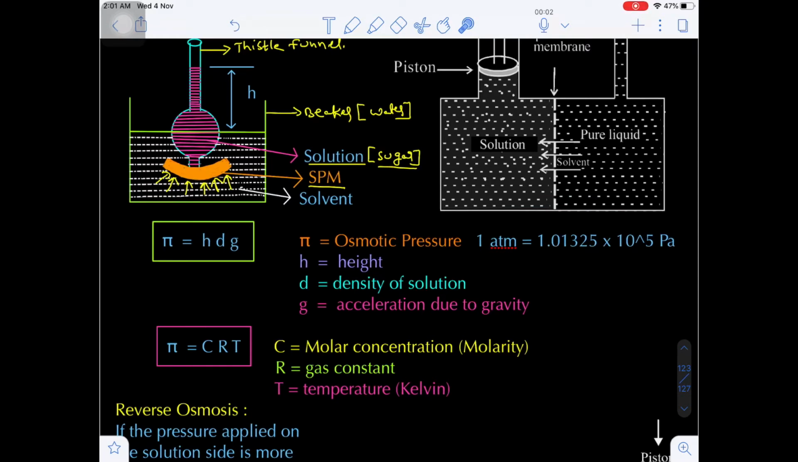1.01325 into 10 to the power 5 Pascal. Do you know Pascal is nothing but Newton per meter square? 1 Pascal is nothing but Newton per meter square. Now we know 1 bar will be equal to 10 to the power 5 Pascal.